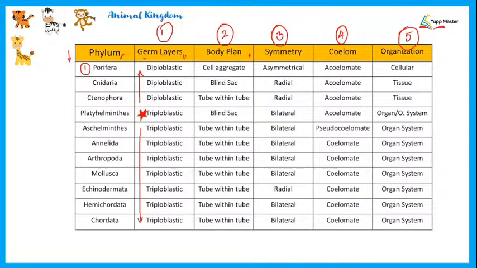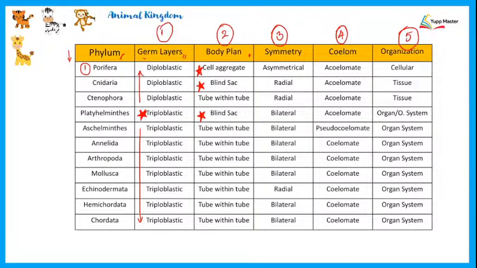Alright, next talking about body plan. If you remember, there were 3 types of body plans which we have studied. First was the cell aggregate, second the blind sac, and third the tube within tube. When we talk about cell aggregate, there is only one phylum involved, and that is the Poriferans. Next, we begin with the tube within tube. All of them you can see are tube within tube except 2 phyla. First, Cnidaria, which has a blind sac body plan, and then the Platyhelminthes, which also has a blind sac body plan.